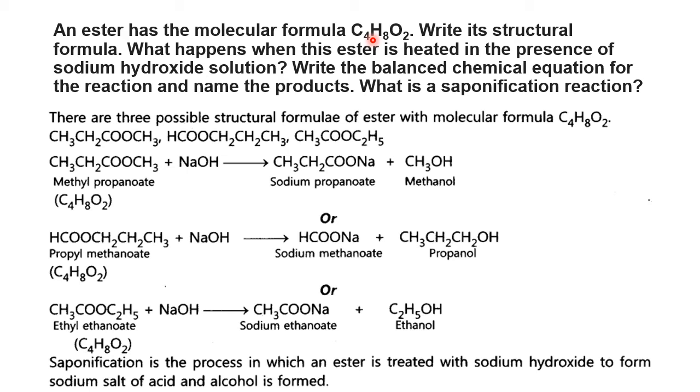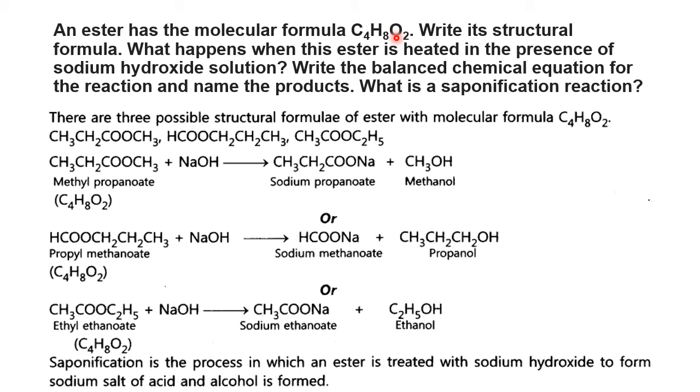For this, what do you do? What is an ester? An ester is a compound where COO has to be there. When COO is there, on the left side minimum H has to be there, and on the right side of the COO, any alkyl group. Either it is the combination of hydrogen and alkyl, or alkyl and alkyl. So keeping these 2 points in mind, we will go for possible structures for C4H8O2, which is an ester.